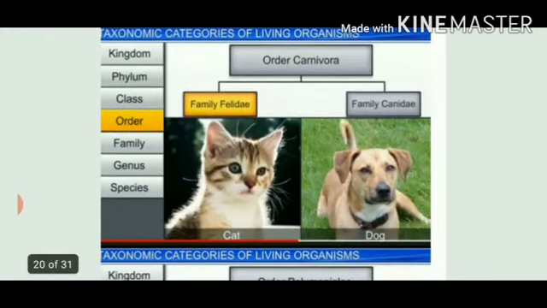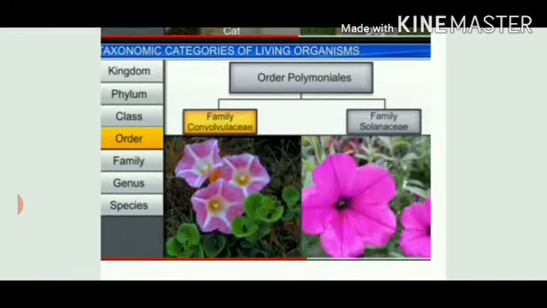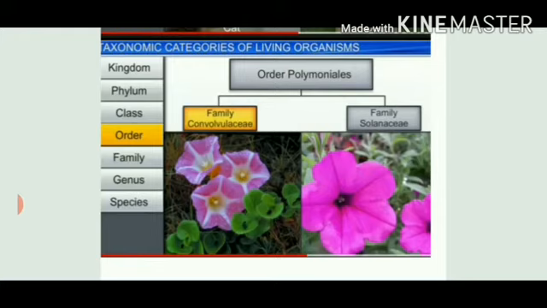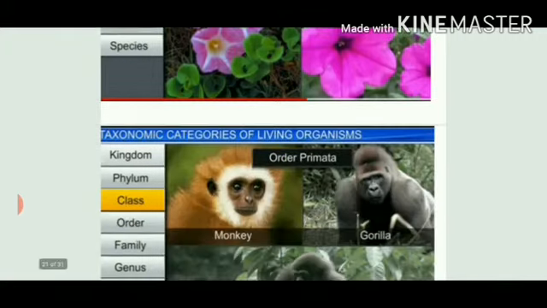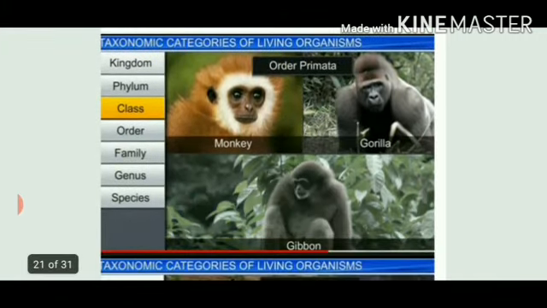Now, dogs and cats belong to different families, but still they belong to the same order, Carnivora. Carnivora means both of them are eating flesh. Then here two different flowers are there. They belong to different species, different genus, different families, but still they are kept under the same order, Polymoniales, because some characters are the same.